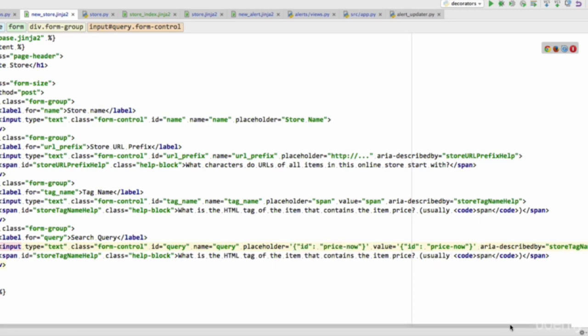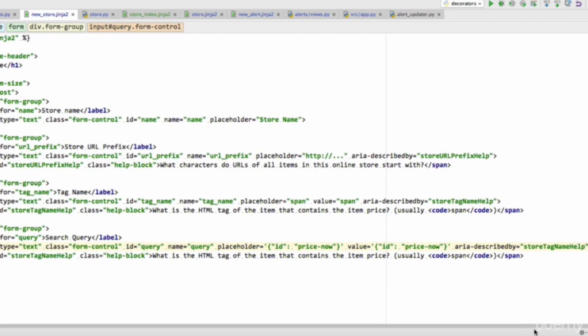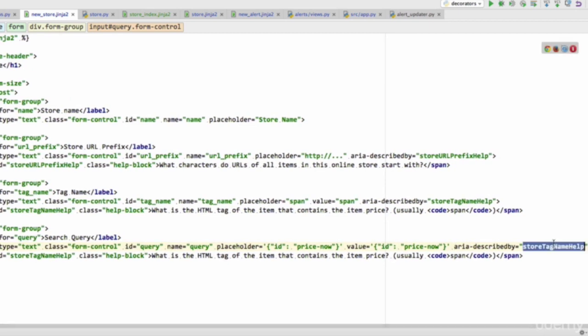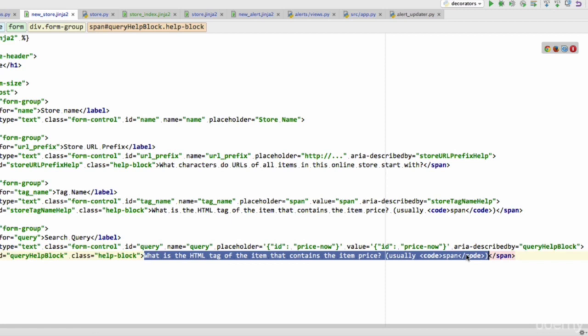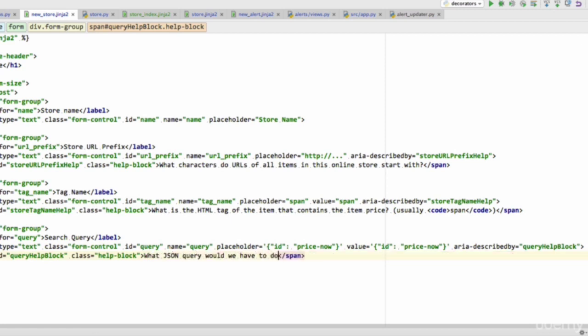And we'll find out what happens if we don't do that. And the area described by is going to be query help block. We're going to copy that, paste it down there, and this here is going to be what JSON query would we have to do to find the specific tag with the price.